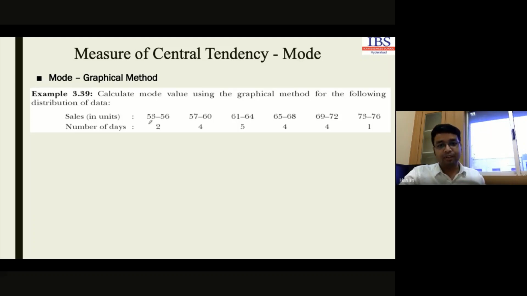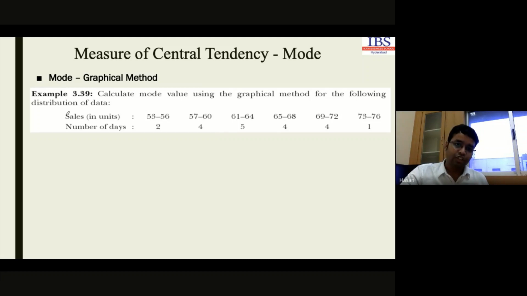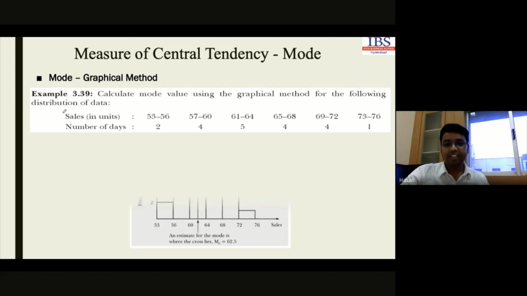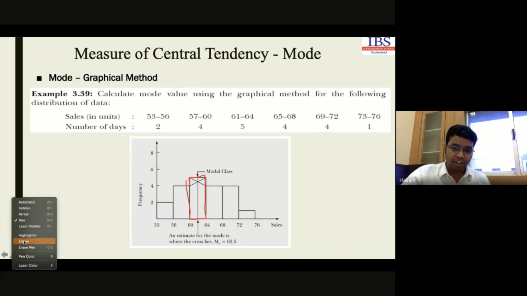So we have the data here. The very fast rule is what we have to do: we have to plot the graph. This is a continuous data series, so we'll have to plot the histogram. I have plotted the histogram here. In the histogram, we have to identify the class having maximum frequency. This particular bar indicates the maximum frequency. Look, this bar indicates the maximum frequency, so this is our modal class.